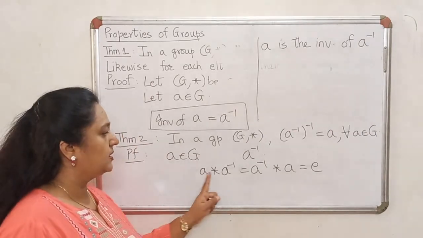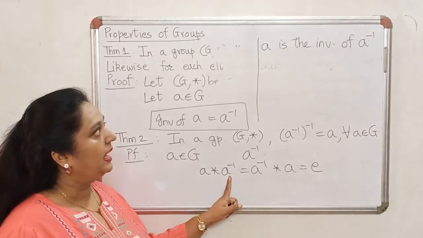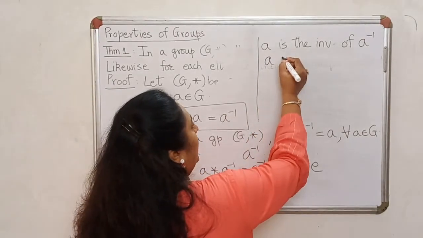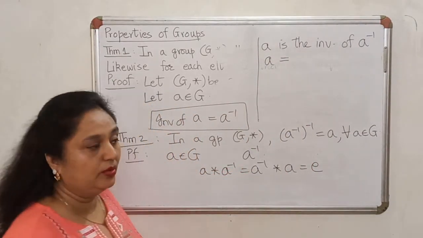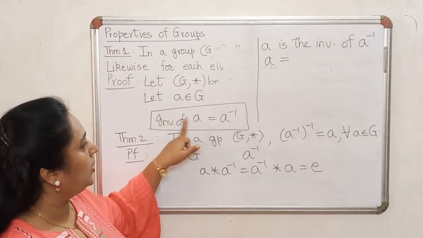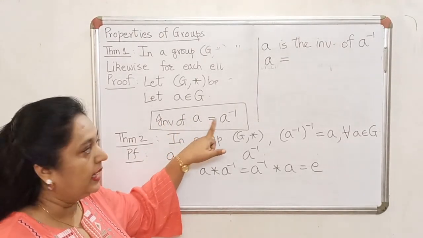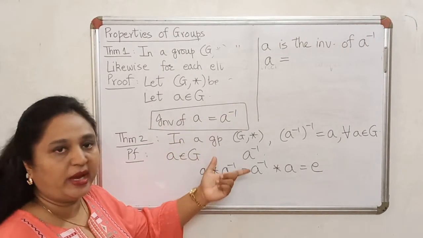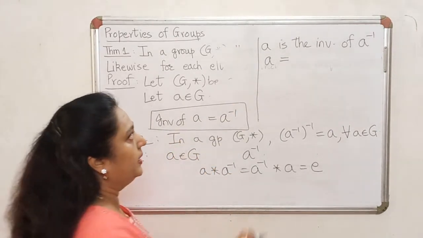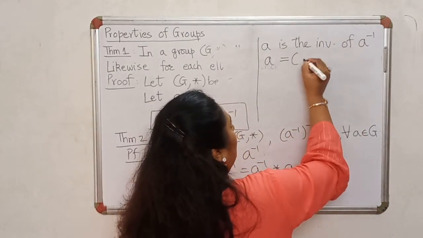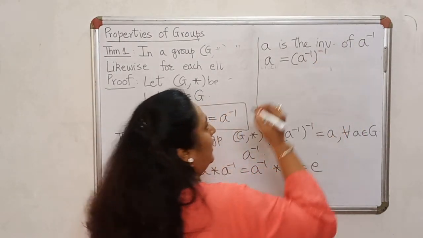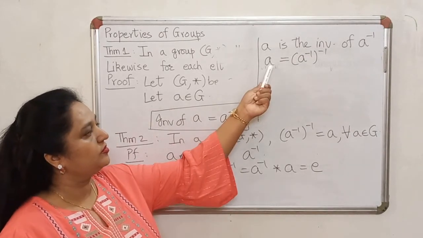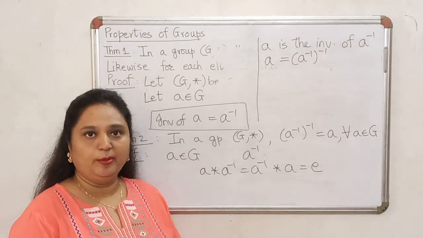I am saying that this is the inverse of this. And now let's translate this in the form of an equation. So A is equal to, we agreed to write the inverse of any element as that element raised to minus 1. So the inverse of x will be x raised to minus 1. By exactly the same idea, the inverse of this element will be this element raised to minus 1. And therefore, the inverse of the inverse will give you back the same element.